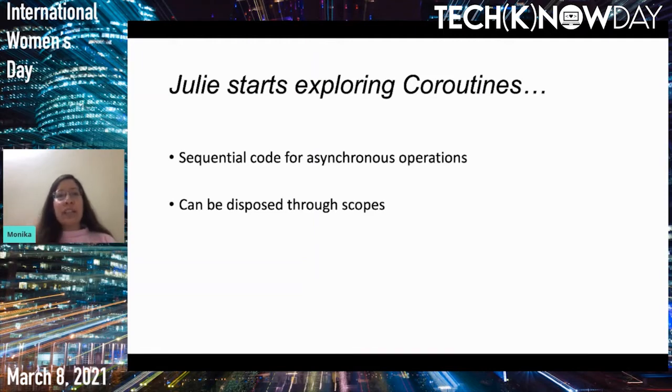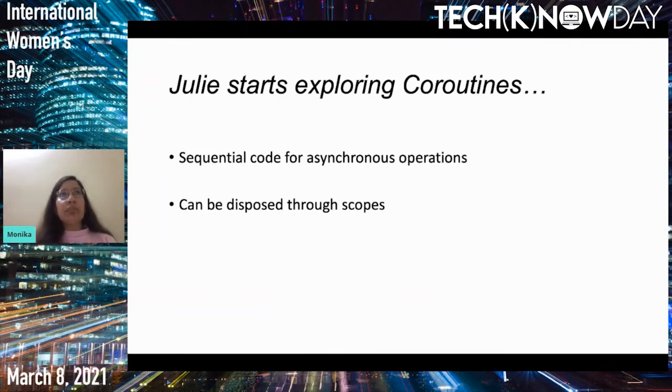So Julie started exploring these Kotlin coroutines, and she also looked at this feature of Kotlin coroutines where we have dispatchers, and we have three kinds of dispatcher: the IO, the main dispatcher, and the default dispatcher. The IO dispatcher is for your input output long running operations; the main dispatcher is for performing coroutines on the main thread or UI thread; and then there is your default dispatcher.